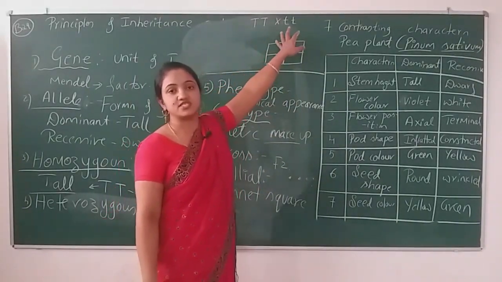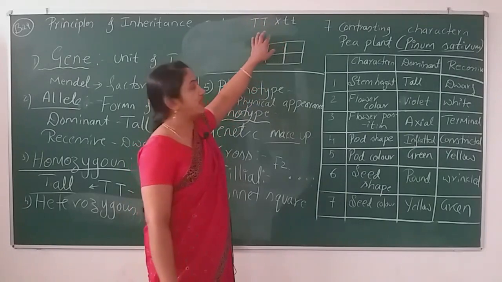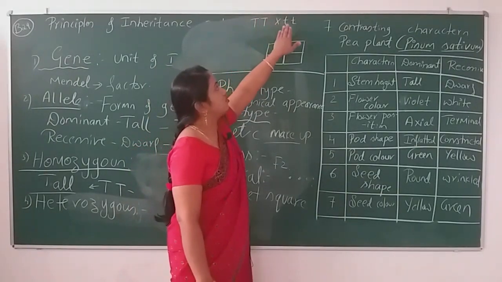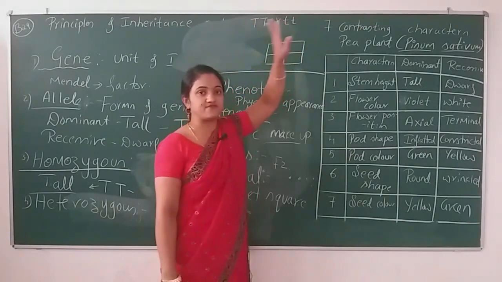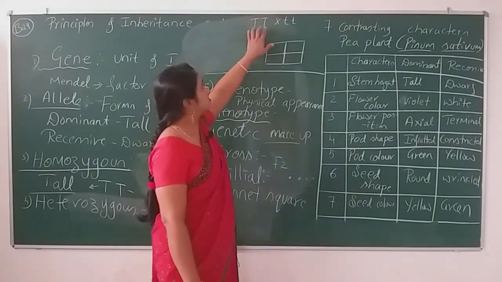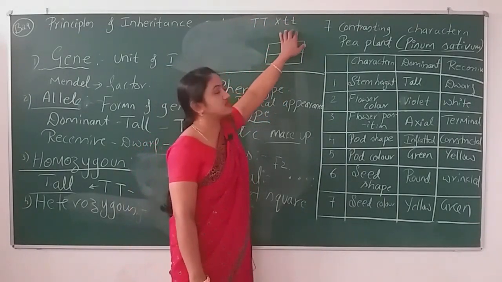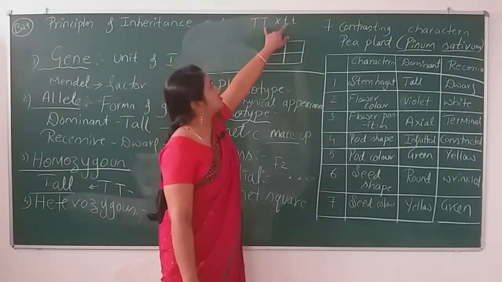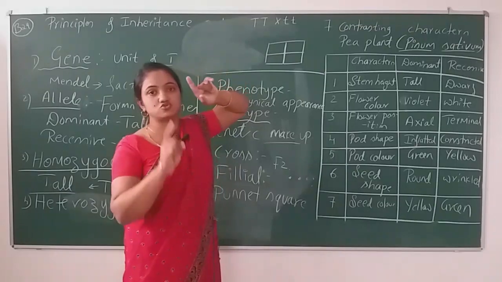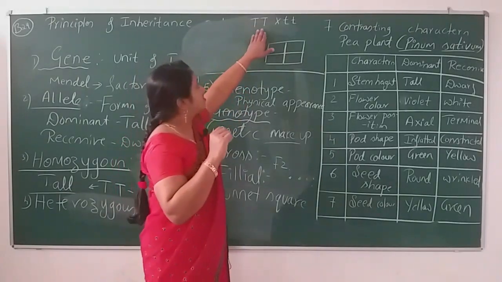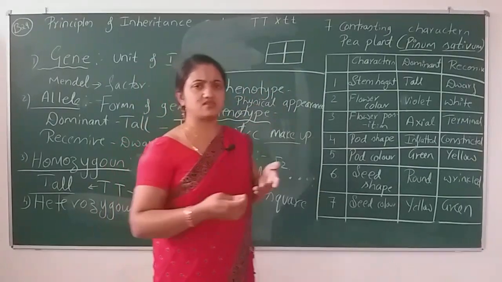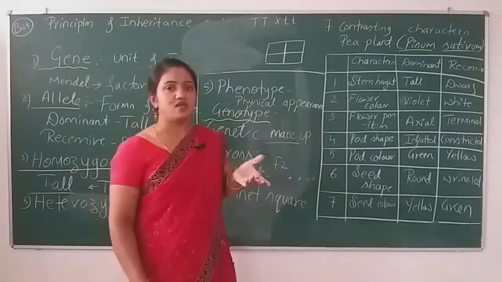I have written the genotype of the plant, homozygous dominant, homozygous recessive, homozygous tall plant, homozygous dwarf plant. When we cross these two parents, these two plants, what will we get?